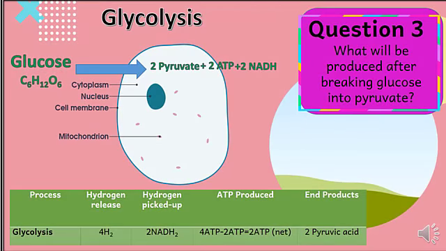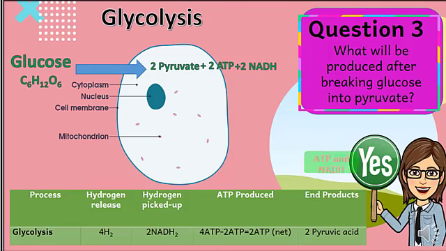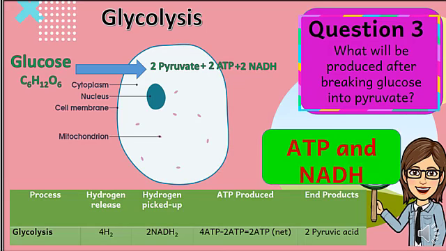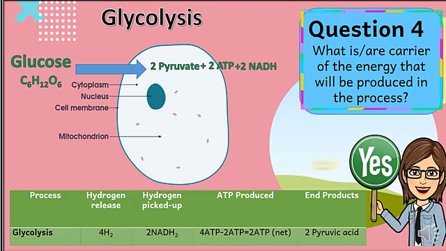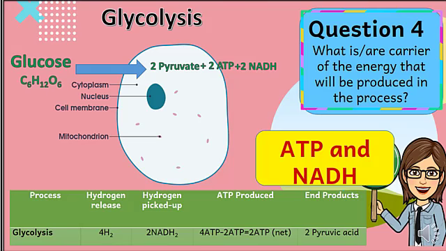Question number 3. What will be produced after breaking down glucose into pyruvate or pyruvic acid? Yes, ATP and NADH will be produced. Question number 4. What are the energy carriers that will be produced in the process of glycolysis? Yes, the energy will be produced in form of ATP and NADH.